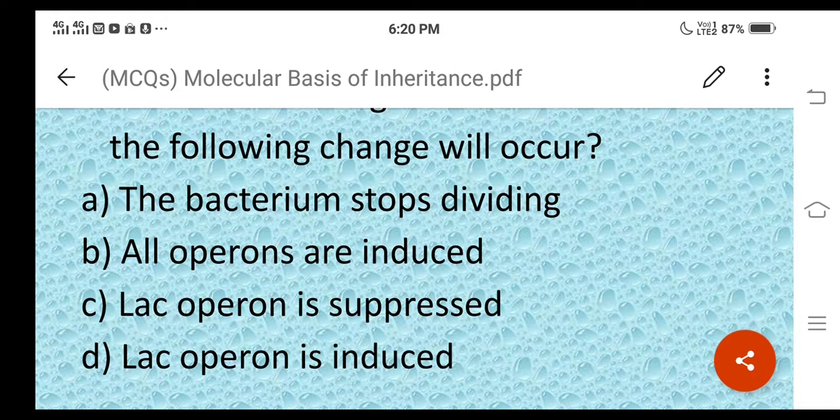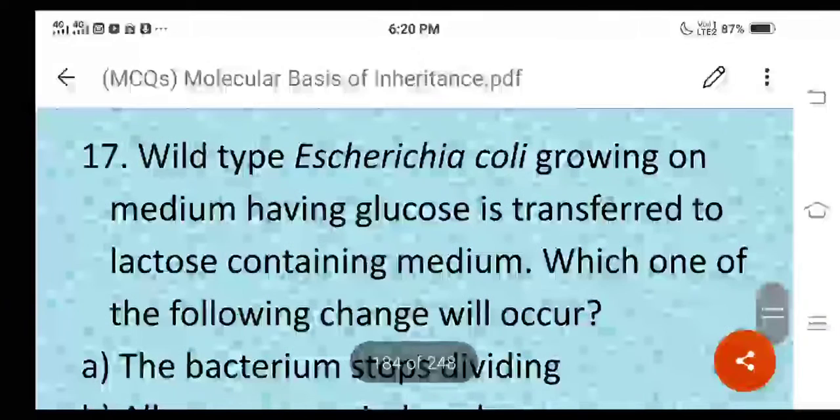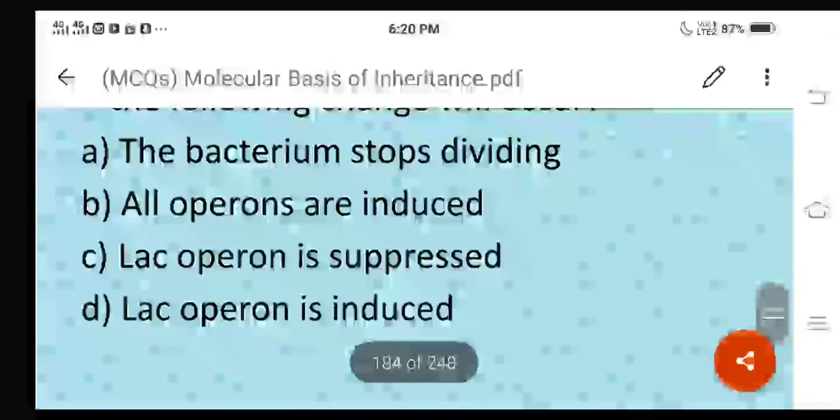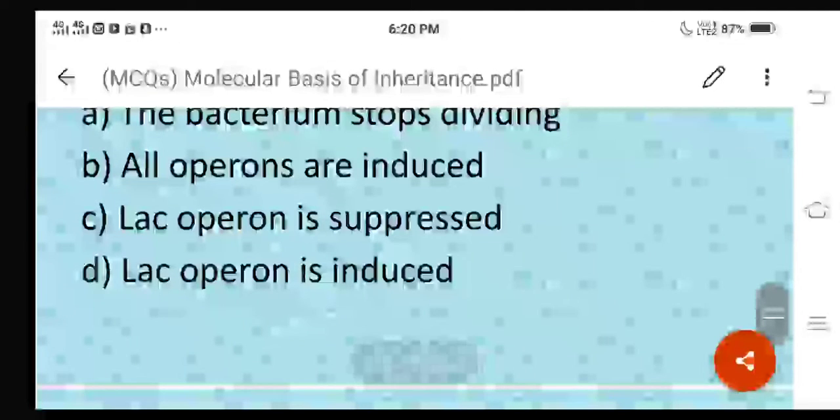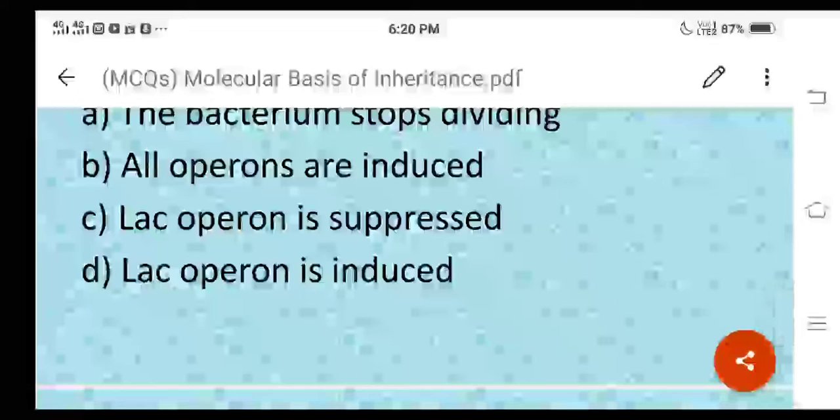Here the correct answer will be option D. Lac operon is induced. It means what here? Wild type E. coli growing on medium having glucose is transferred to lactose containing medium. Which one of the following change will occur? If they are transferred to lactose containing medium, definitely there will be the switch on, or the lac operon will be induced, right? Option D is the correct answer.